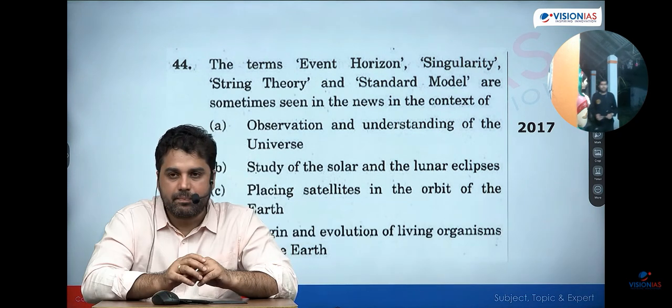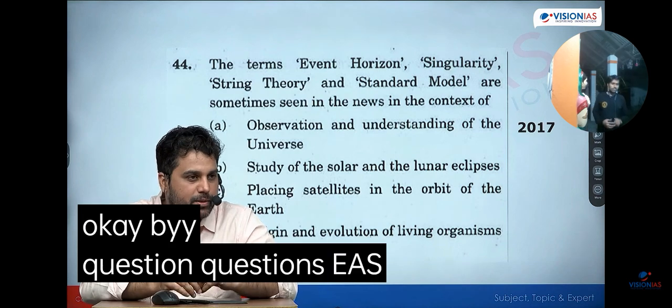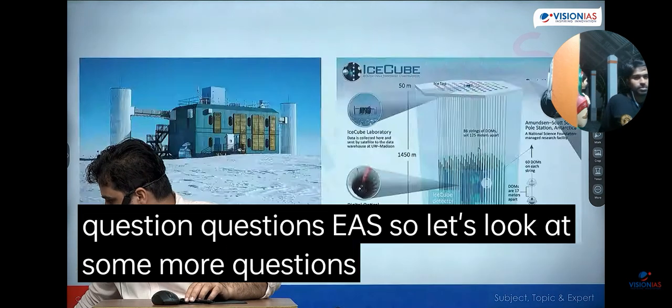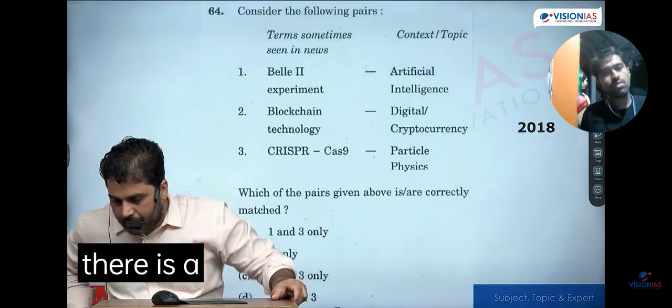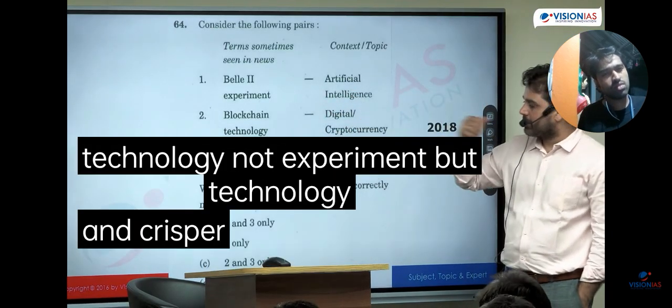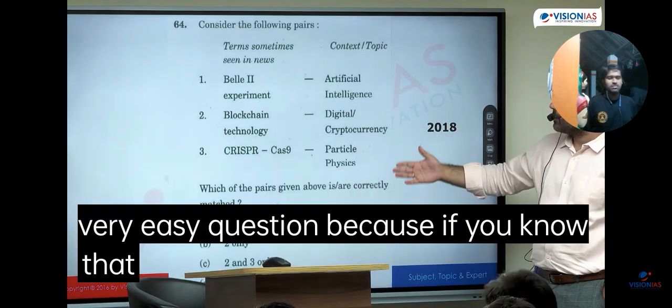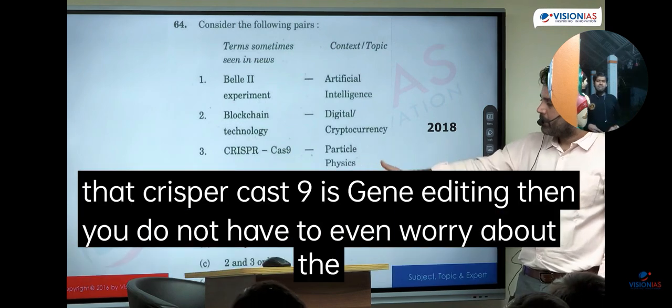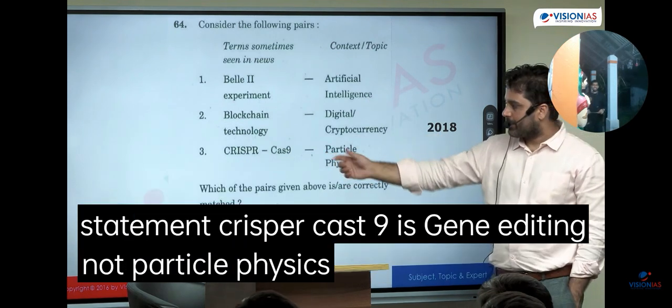Okay. The remaining questions are now easy. Whatever questions are left are easy. So let's look at some more questions. There is a question based on some famous experiments: the Belle II experiment, blockchain technology, which is not an experiment but a technology, and CRISPR-Cas9 technology. This was a very easy question because if you know that CRISPR-Cas9 is gene editing, then you do not have to even worry about the first statement. CRISPR-Cas9 is gene editing, not particle physics. Eliminate 3, you have your answer 2.